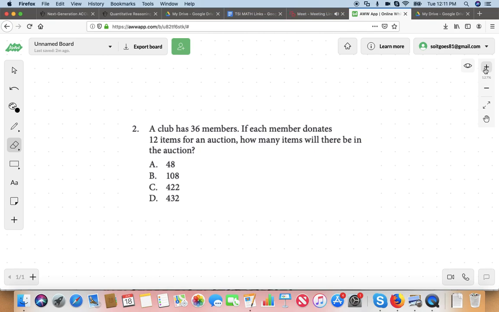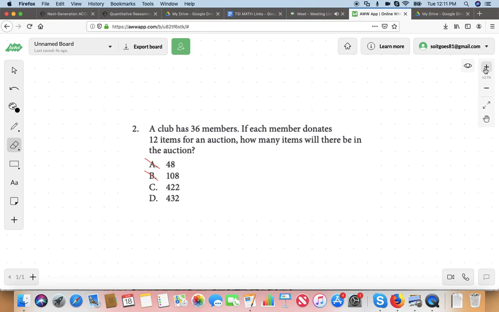That's if each member donates 3 items, not 12, right? Right. I think right off the bat, just logically here, we can pretty easily eliminate 2 answer choices. We eliminated A and B, because they're too small. We're talking 12 items, not 1, 2, or 3. So it's either C or D.